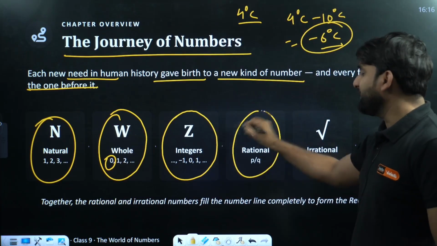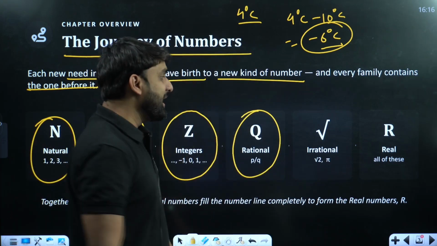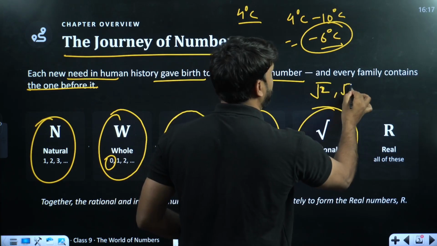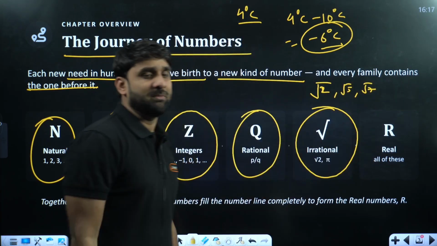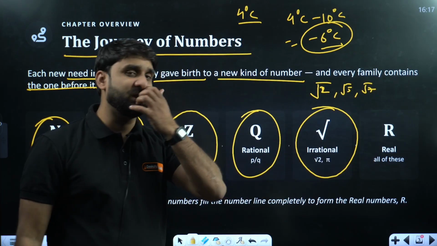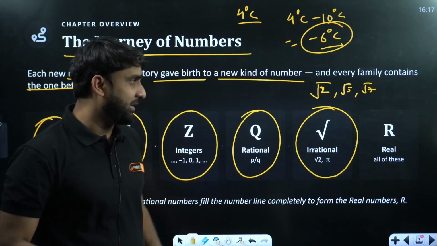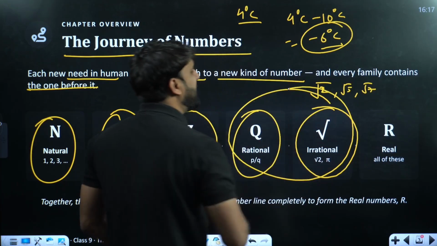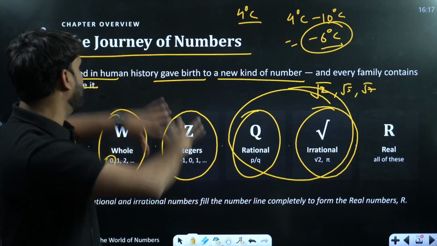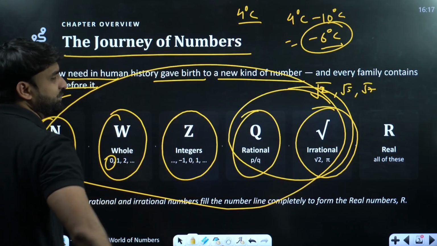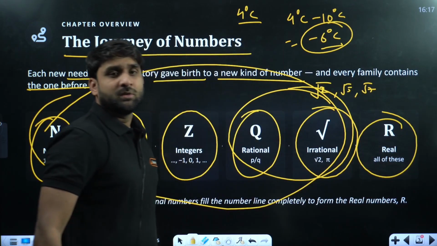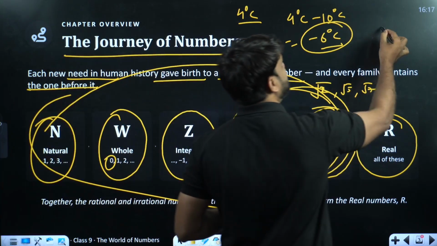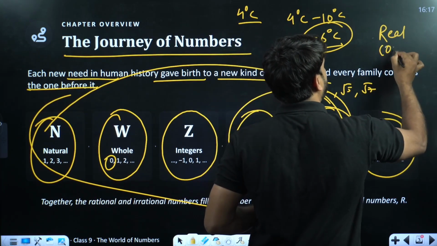Now rational numbers come up. We'll be talking about rational numbers also, and after rational, irrational is there. When we write root 2, root 5, root 7, they are all irrational numbers. Don't worry, I'll be teaching you the difference between rational and irrational. I will be teaching you everything in this chapter. And if we combine rational and irrational, everything you study here, this is called real numbers. So the numbers are categorized into two groups, champions. The first is real numbers and the other one is complex.